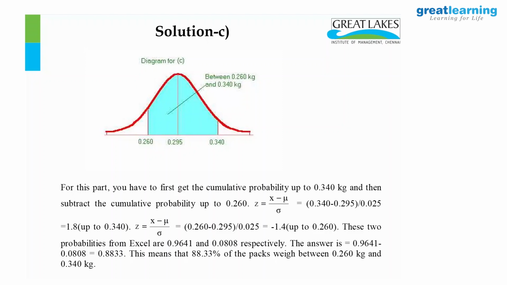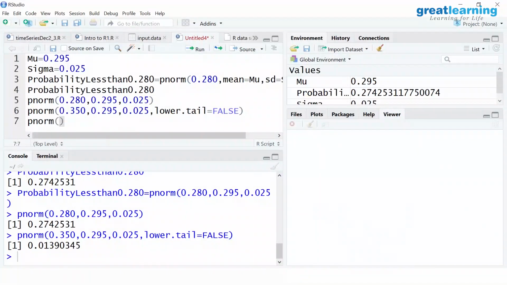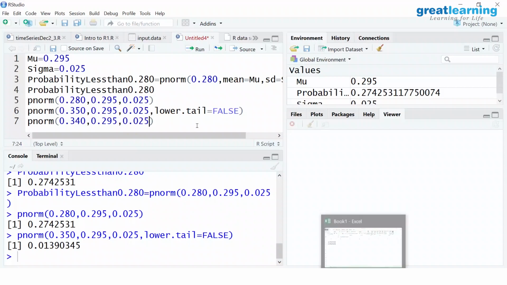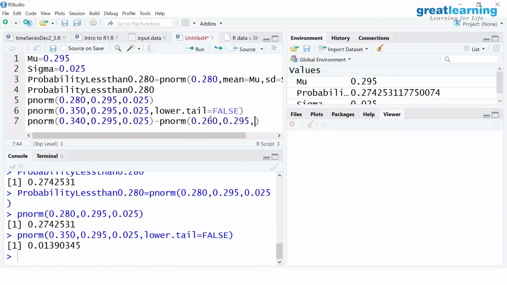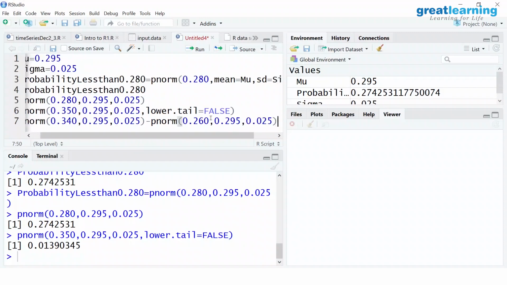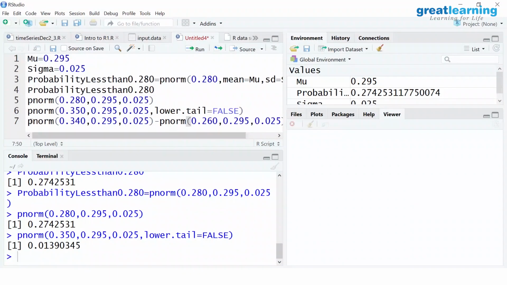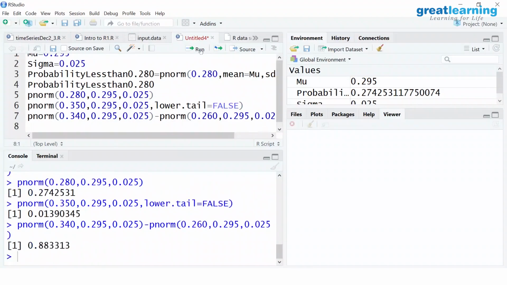Now in R, you do the same thing. Why don't you write it in R? P norm 0.340, comma, 0.295, comma 0.025 minus P norm 0.260, comma 0.295, comma 0.025. Close the bracket and do this now. You get the answer, 0.8833. Am I correct?